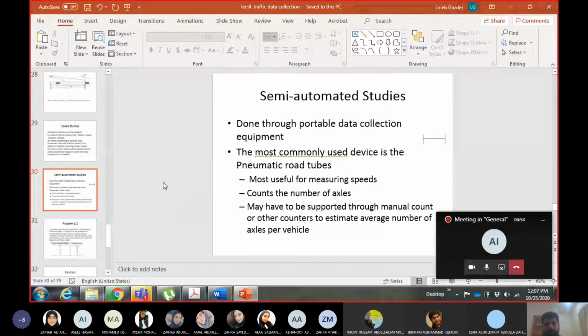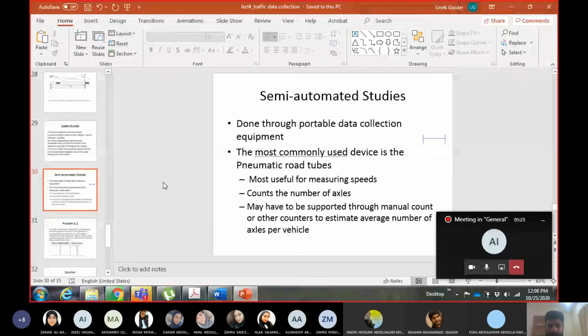So portable means something which you can carry, like a laptop or a mobile phone. So you carry these tubes with you, you place them on the road. Once data is collected, you take them back. This is what a portable equipment means. So why we call them semi-automated, because it's your job to place the equipment before the study and take it out after the study.